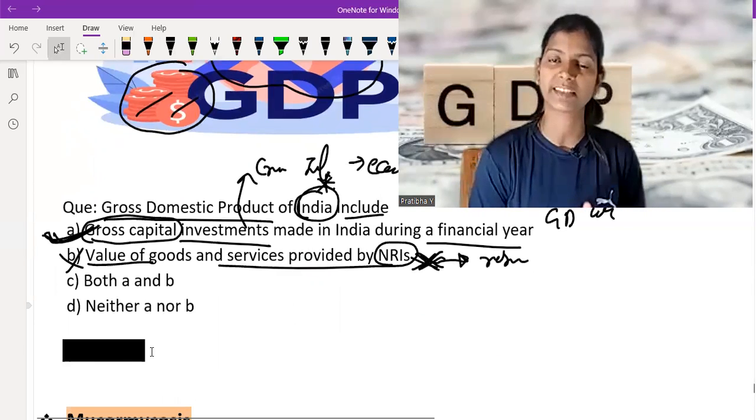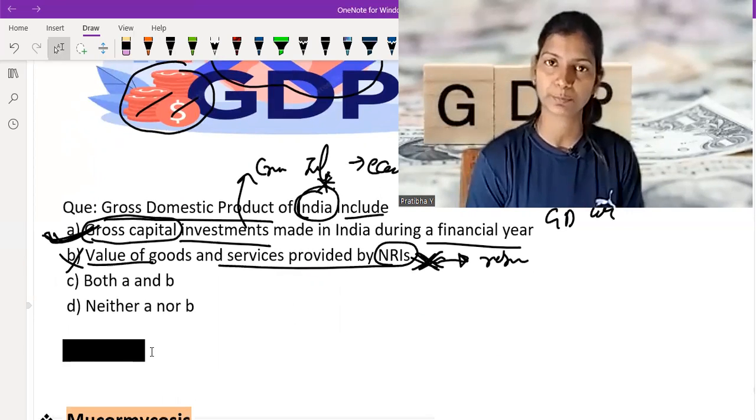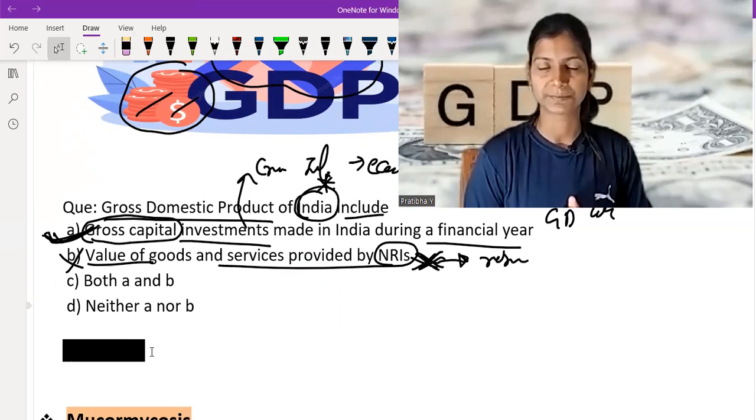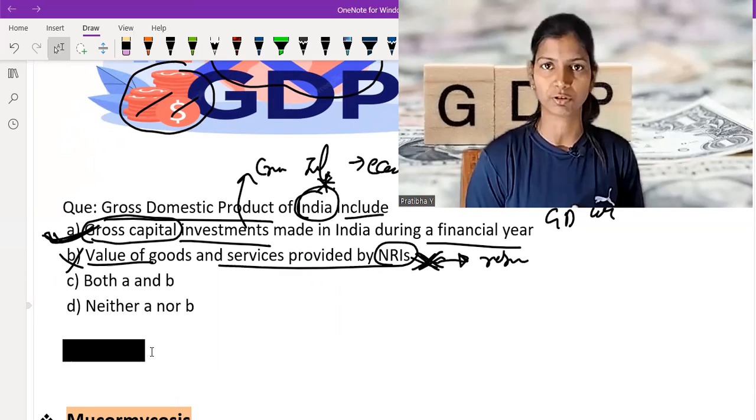So I hope you understand the basic concept of GDP, its importance, and in which area it is studied. I hope you enjoyed this and gained some perspective out of it.